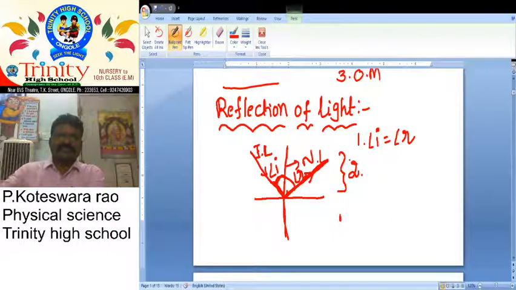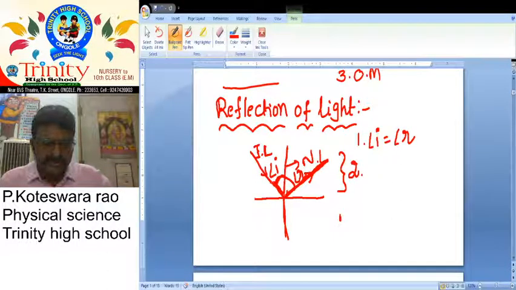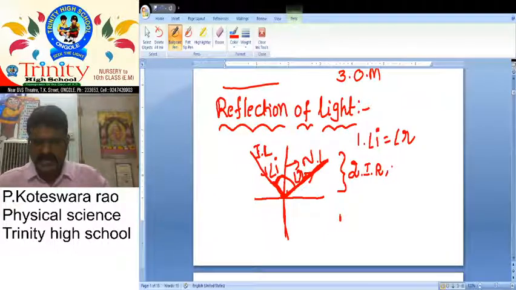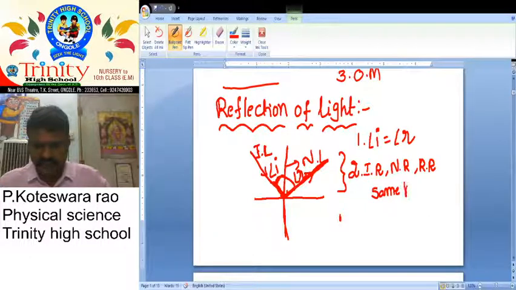And what about the second law? Do you observe here? This is the incident ray, this is the normal line, and this is the reflected ray. All are present in the same plane.